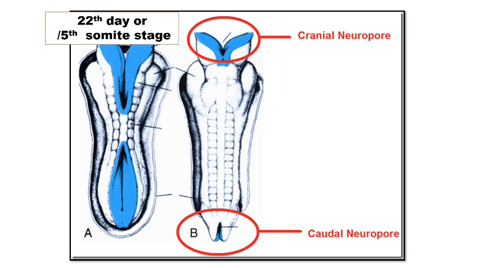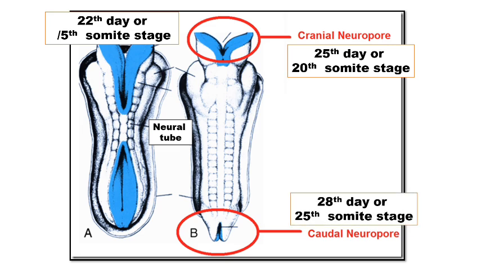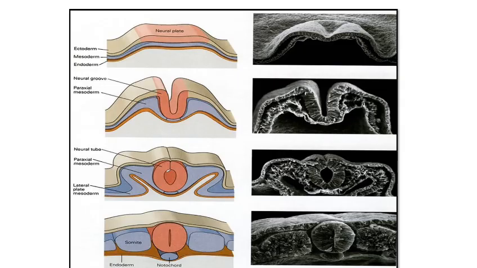The 22nd day is the 5th somite period. The neural tube closure occurs in the cervical region. Cranial neuropore closes by the 25th day or 20th somite stage. Caudal or posterior neuropore closes by the 20th day, which corresponds to the 25th somite stage.